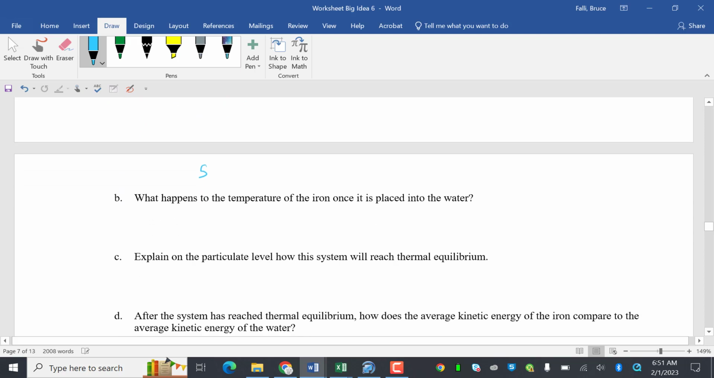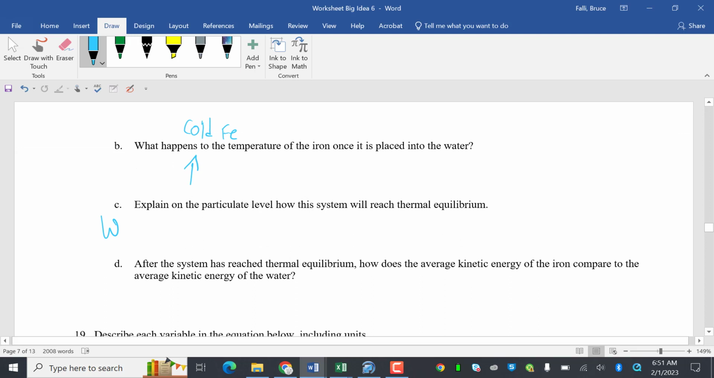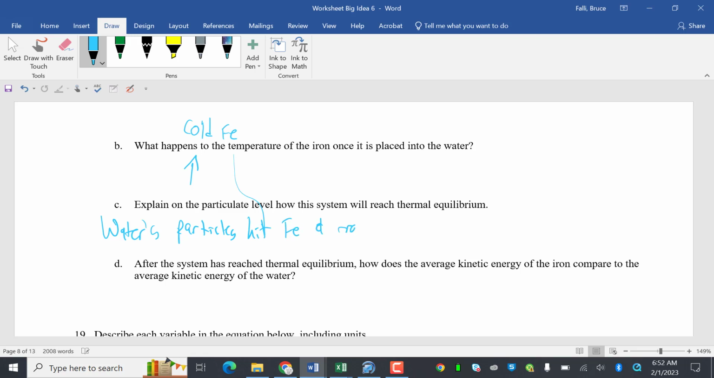What happens to the temperature of the iron once it's placed in the water? So in this case, again, we have cold Fe. It increases. Explain at particle level how this system will reach thermal equilibrium. Water's particles hit iron and transfer energy. H2O loses energy and iron gains energy.